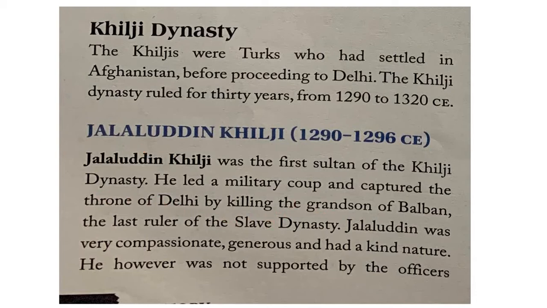As the grandson was very inefficient and unworthy, he killed him easily, leading a military campaign against him. Thus he ended the Slave Dynasty, and Jalaluddin was responsible for the beginning of the Khilji Dynasty.